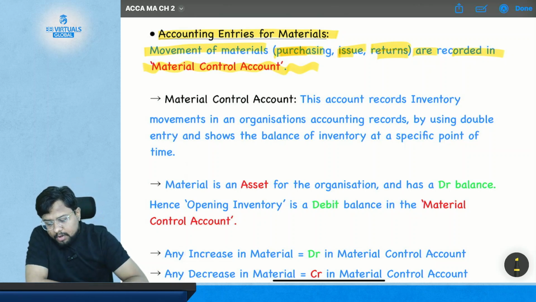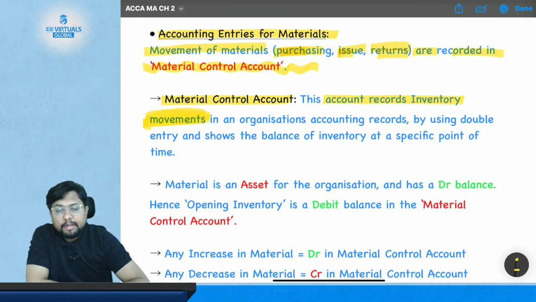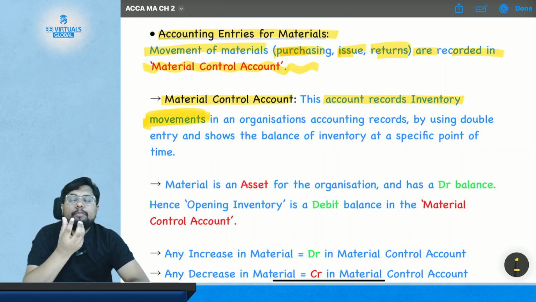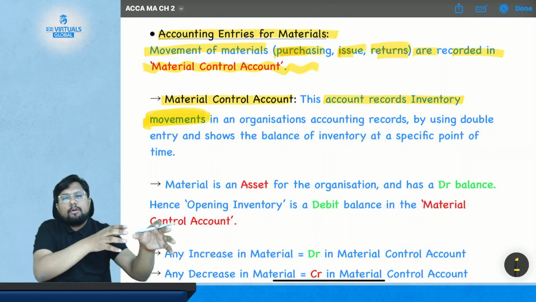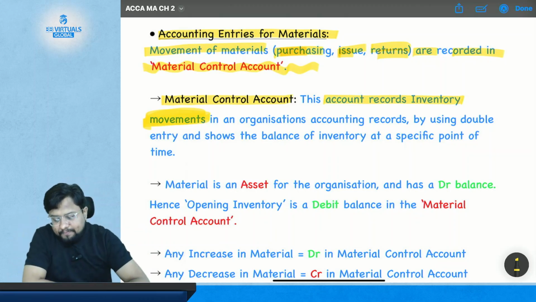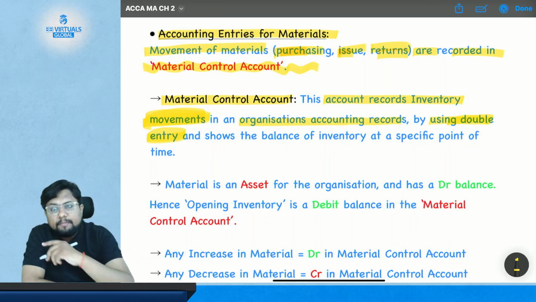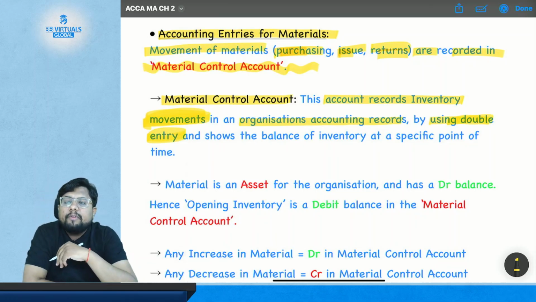Now, what is the material control account? This account records inventory movement, in or out, in an organization's accounting record by using double entry. This is the same double entry as in financial accounting or basic accounting.